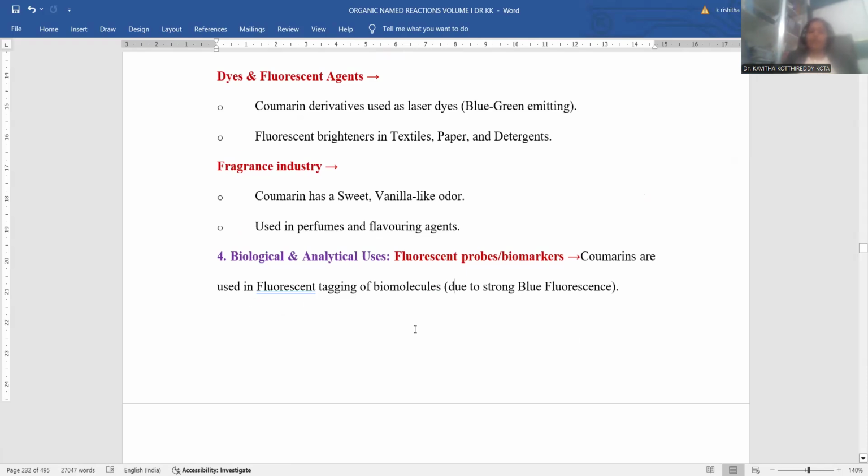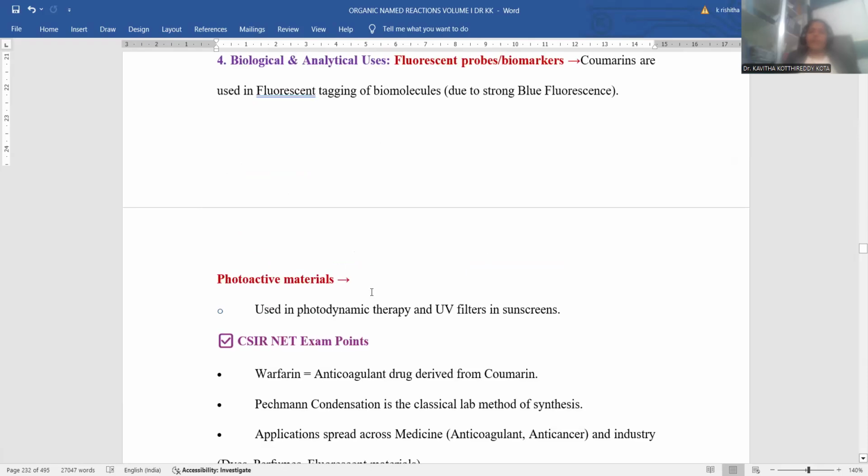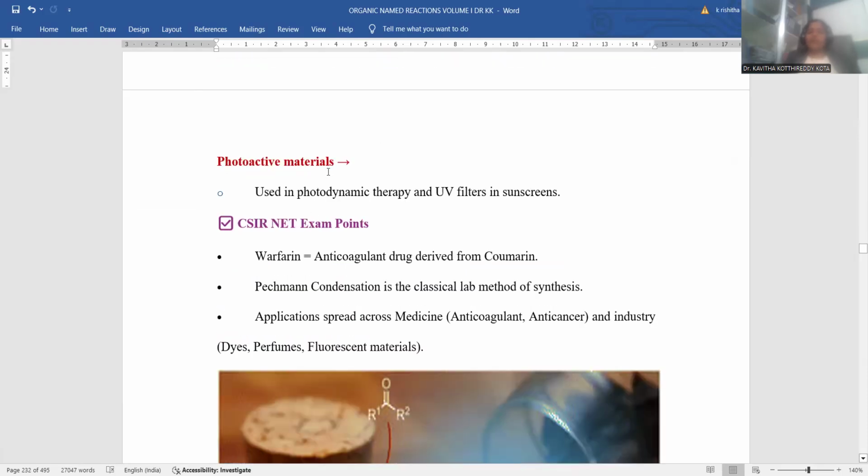Coumarin is used in fluorescent tagging and biomarking, emitting a strong blue fluorescent light, so that it draws attention to that particular material. Photoactive materials are very reactive towards sunlight and UV light as well. That's the reason why photodynamic therapy is the most important application for this Coumarin material.